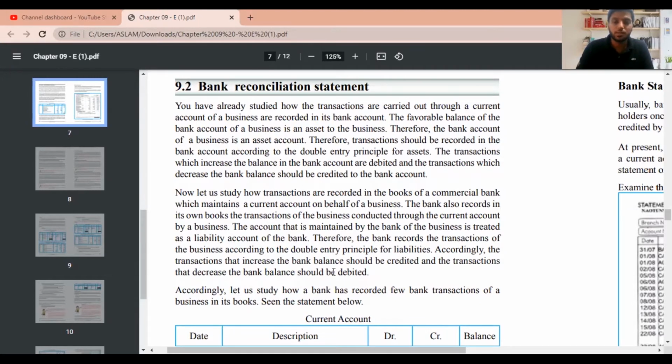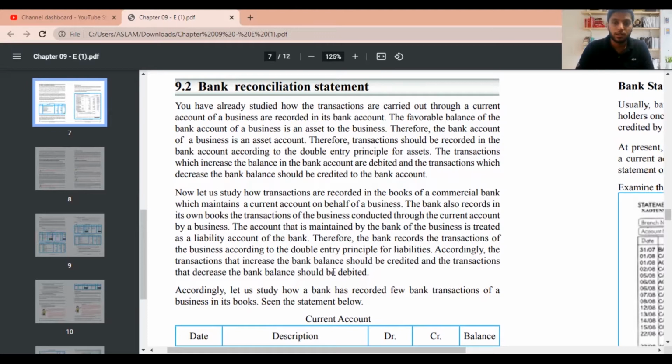Certain students leave these areas because they think bank reconciliation statement is the hardest part. But I'm going to teach you in an easy way what you need to know and what you should not do on your papers when it comes to bank reconciliation statement. That's what we're going to look at now.